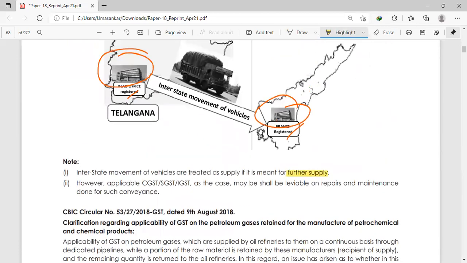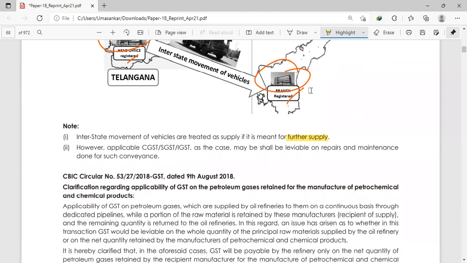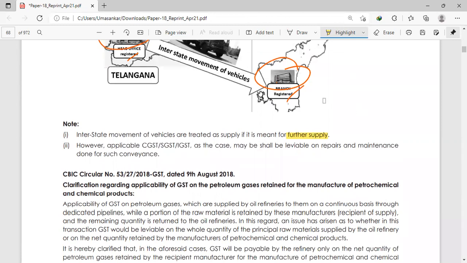Meaning from this branch place, if it is taken for occurrence of further supply, then it will come under GST. If there is no further supply, then no GST will be there. However, applicable CGST, SGST, or IGST, as the case may be, is levied on repair and maintenance done for such conveyance. That is a different thing, because repair and maintenance is a separate service.